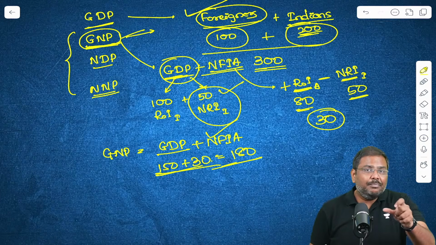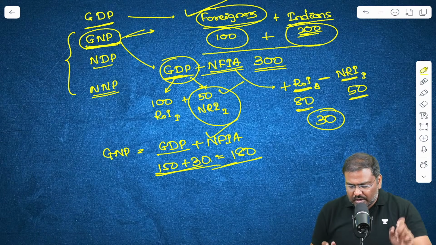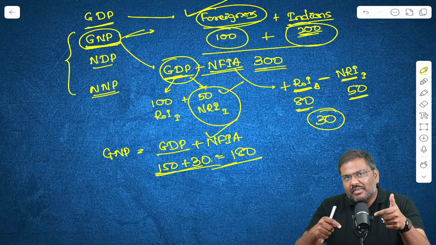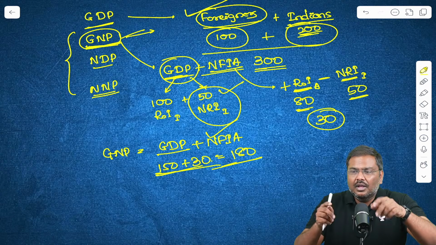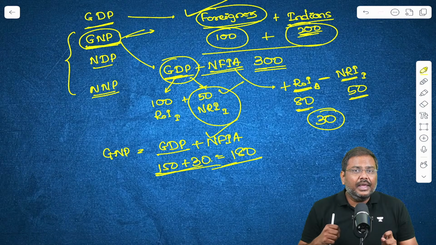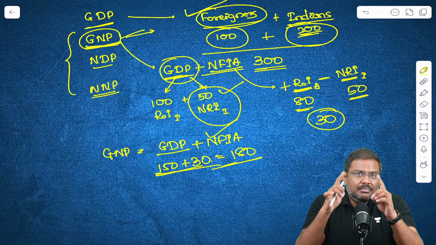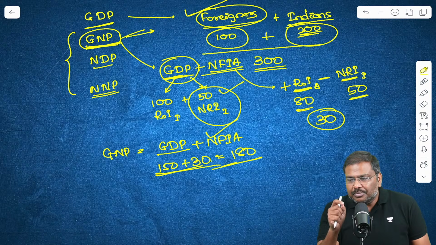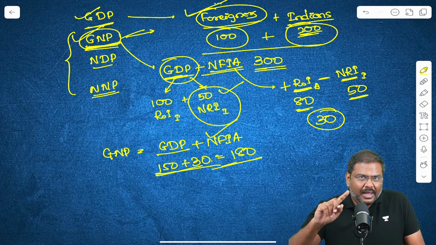Done. So GDP is a geographic concept. I'll repeat the statement. GDP is a geographic concept, whereas GNP is a nationality concept. In GDP, we focus on whether it is produced within India or outside India. Only what is produced in India will be counted. Whereas in the case of GNP, geography does not matter. It could be produced in India or outside India, but it should have been produced by residents of India. So that is basically the idea of GDP and GNP.